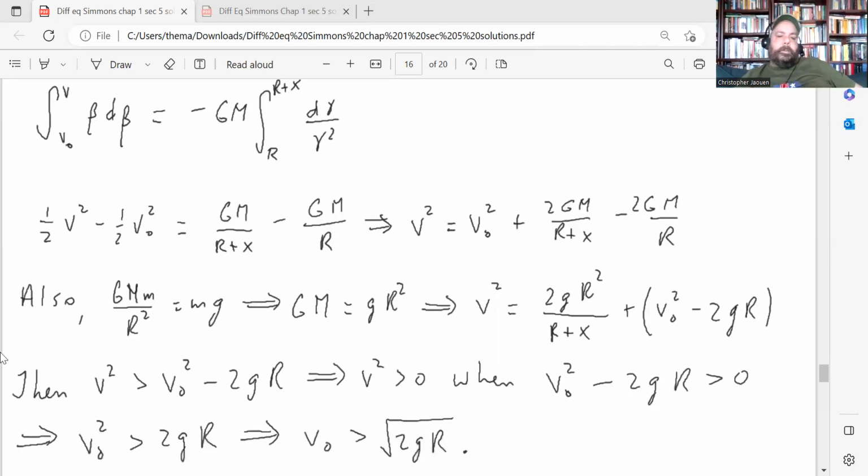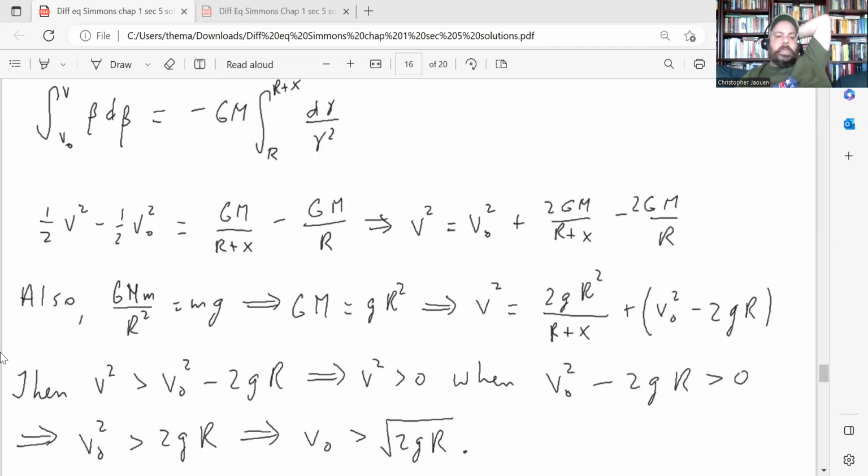And then using the fact that at the surface of the Earth, the acceleration due to gravity is approximately constant. We call it the letter g, and it's approximately 9.8 meters per second squared, or there's another value in feet per second squared.